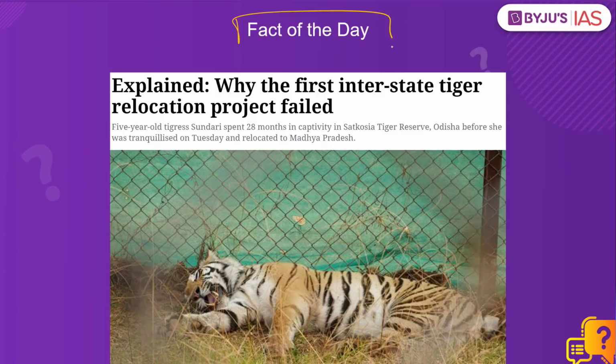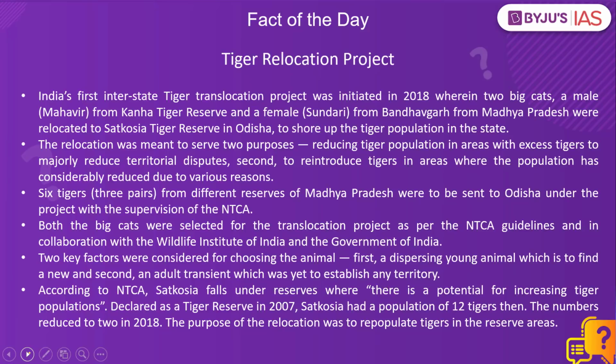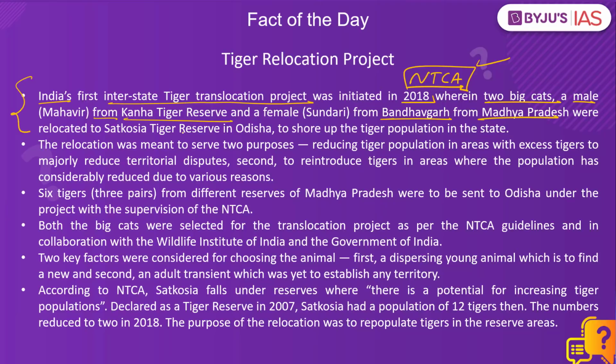Now coming to the fact of the day, let's look at this article in the Indian Express, which explains why the first interstate tiger relocation project has failed. See, India's first ever interstate tiger translocation project was initiated in 2018 by the National Tiger Conservation Authority in coordination with other stakeholders. Under this project, 2 tigers, one male and one female, were translocated from the Kanha Tiger Reserve and Bandhavgarh Tiger Reserve of Madhya Pradesh to the Satkosia Tiger Reserve in Odisha.